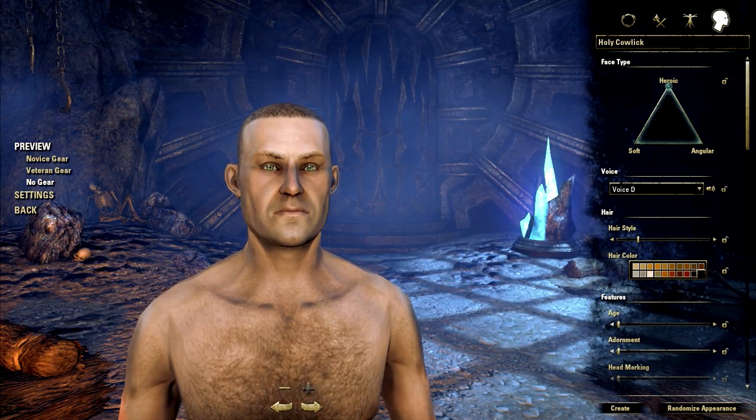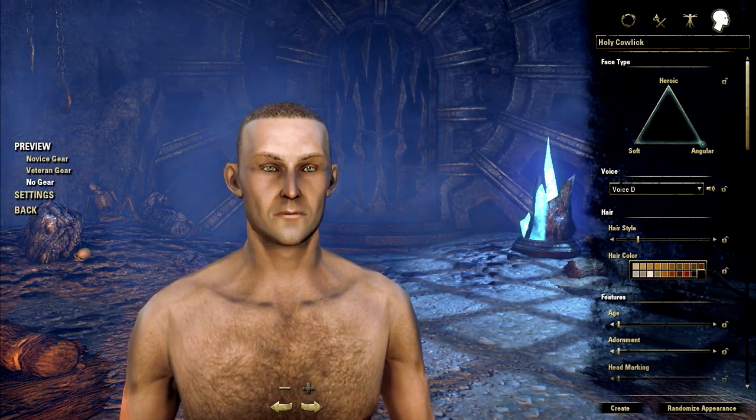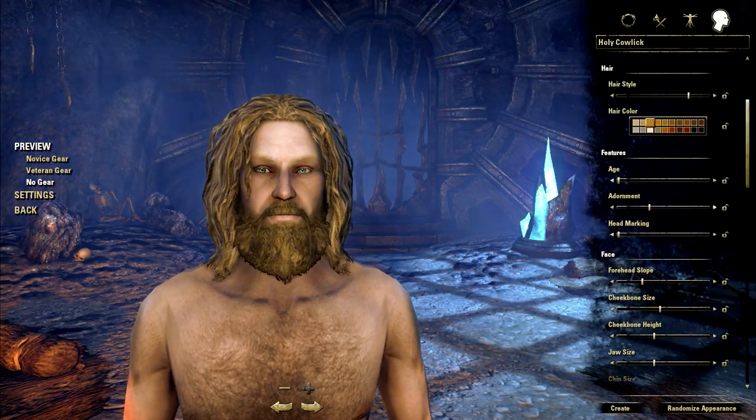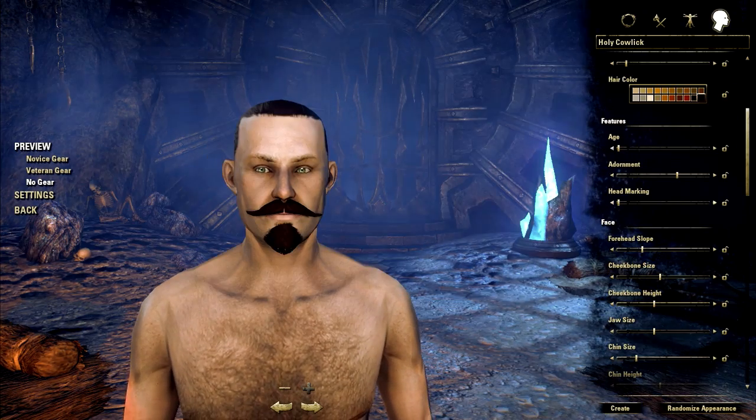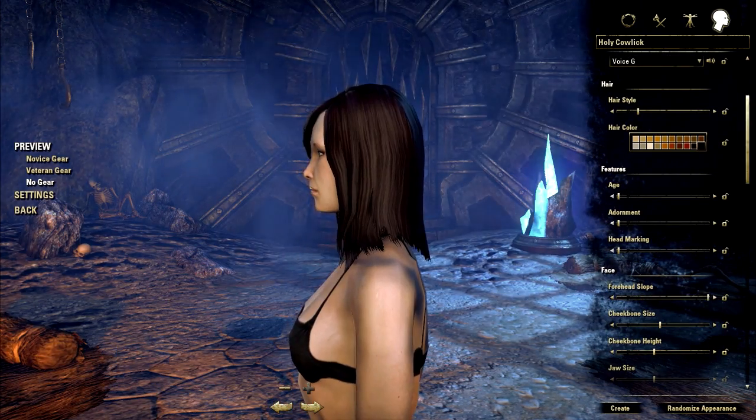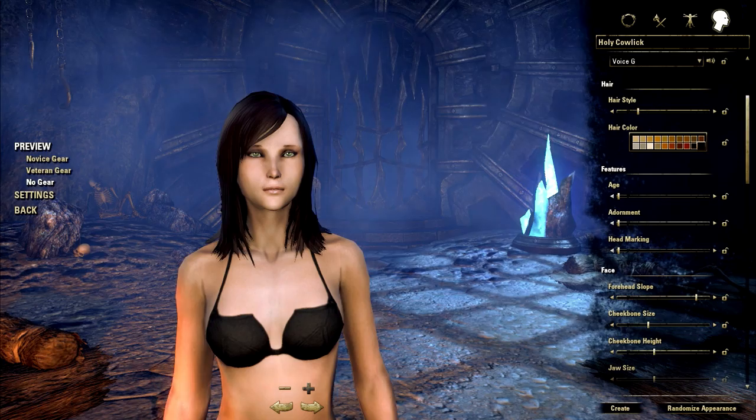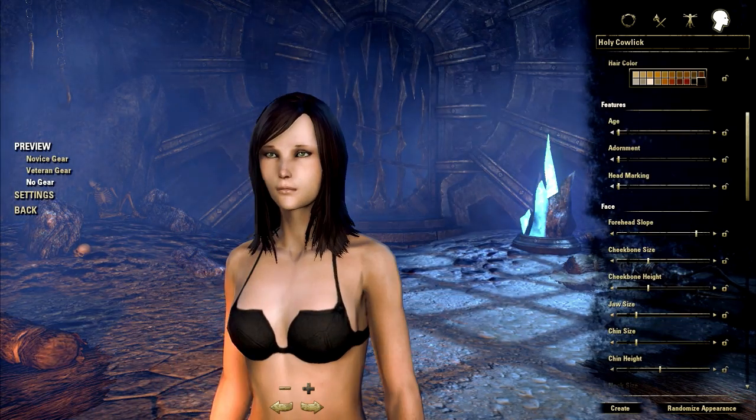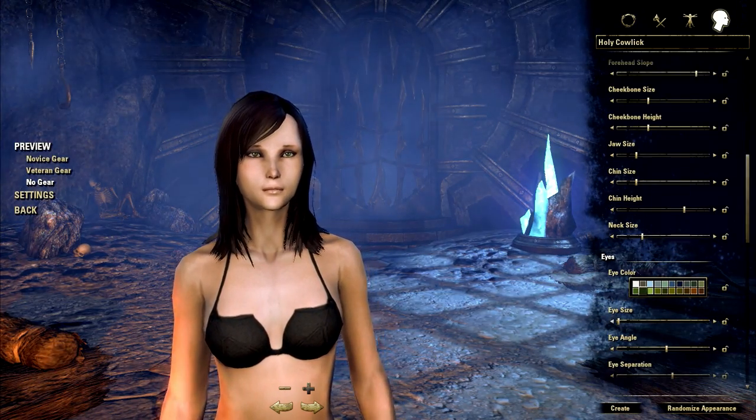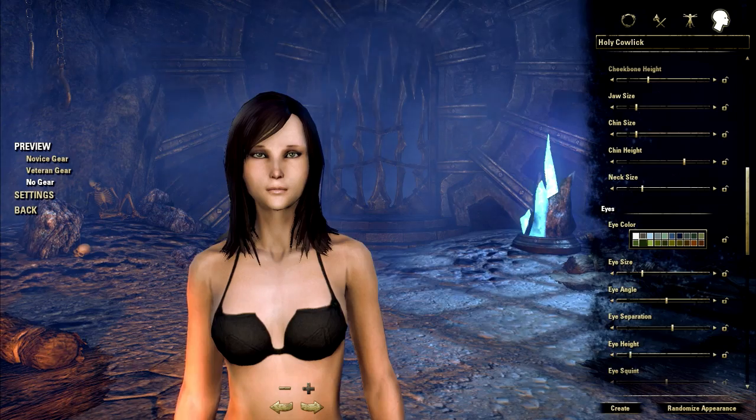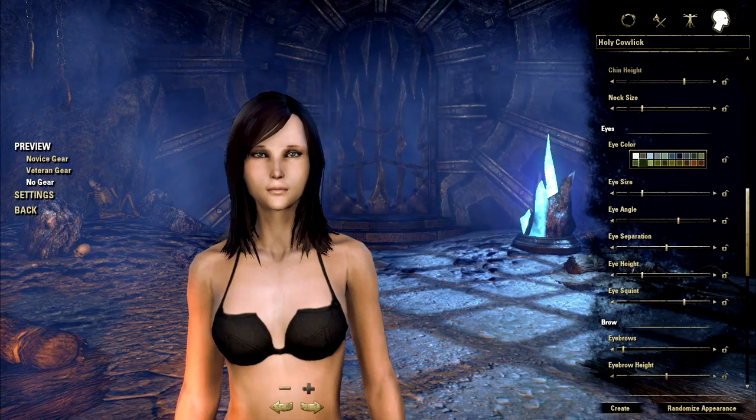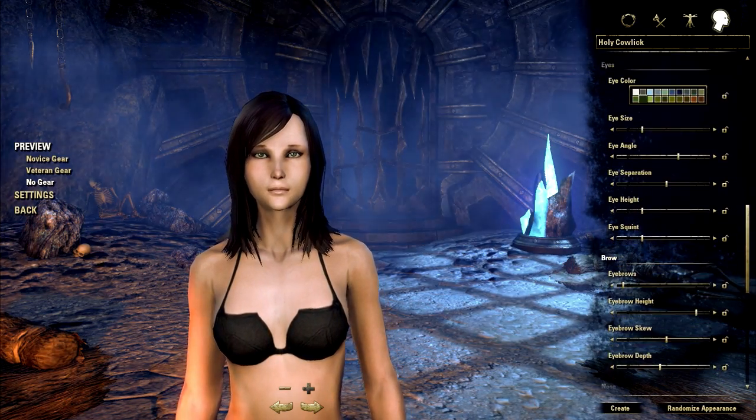Under the face tab, we can adjust our face type anywhere between heroic, angular, and soft. We can change our voice, our hairstyle, our hair color, age, adornment, which includes beards for males and jewelry for females, head markings including scars and tattoos, forehead slope, cheekbone size, cheekbone height, jaw size, chin height, neck size, eye color, eye size, eye angle, the spacing between the eyes, eye height, eye squint, eyebrows, eyebrow height, eyebrow skew, eyebrow depth, nose shape, nose height, nose width, nose length, mouth height, mouth curve, lip fullness, ear size, ear rotation, ear height, and ear tip flare.